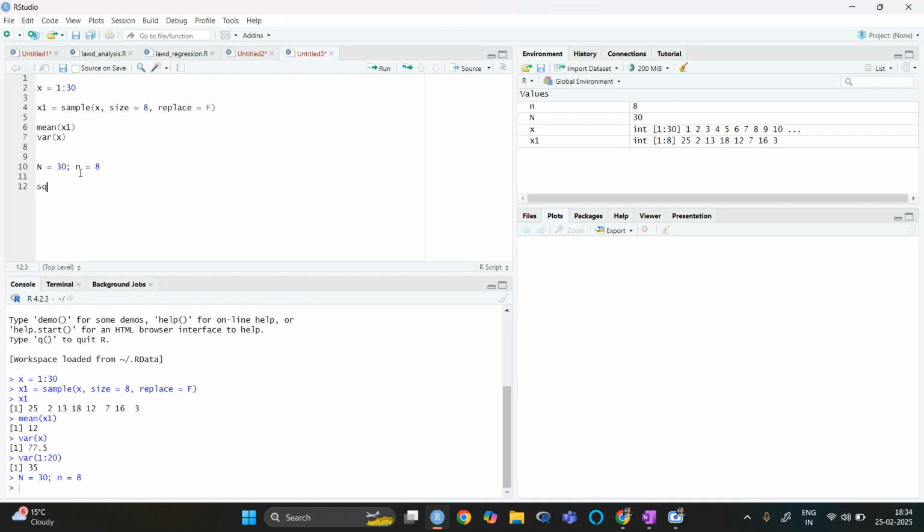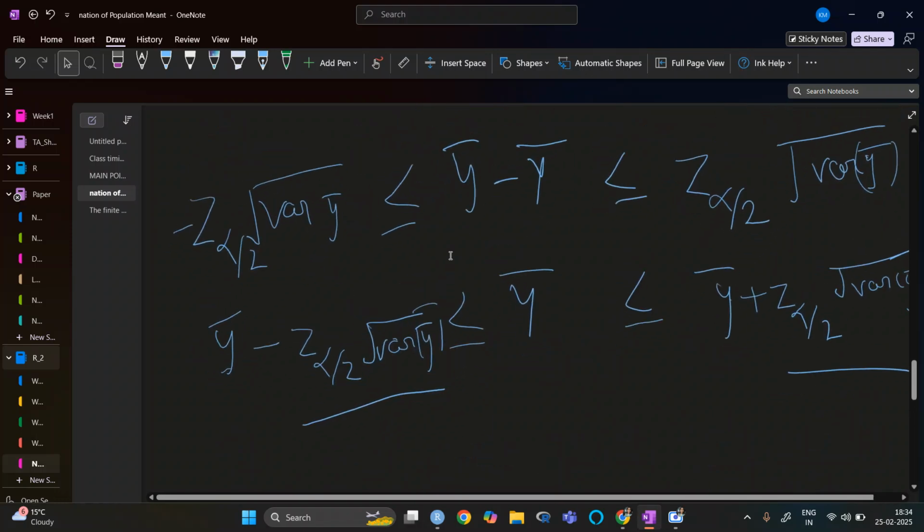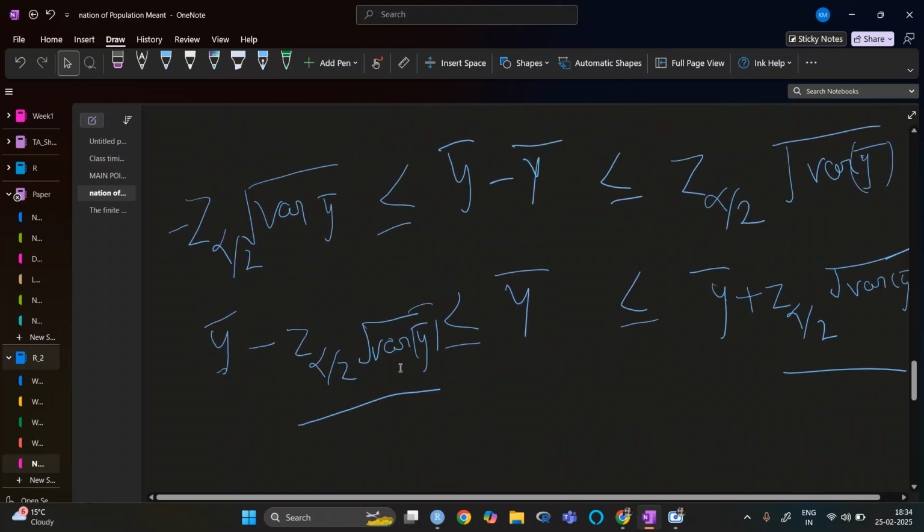Next we will take this square root, because here we are using the square root of the variance of y bar.